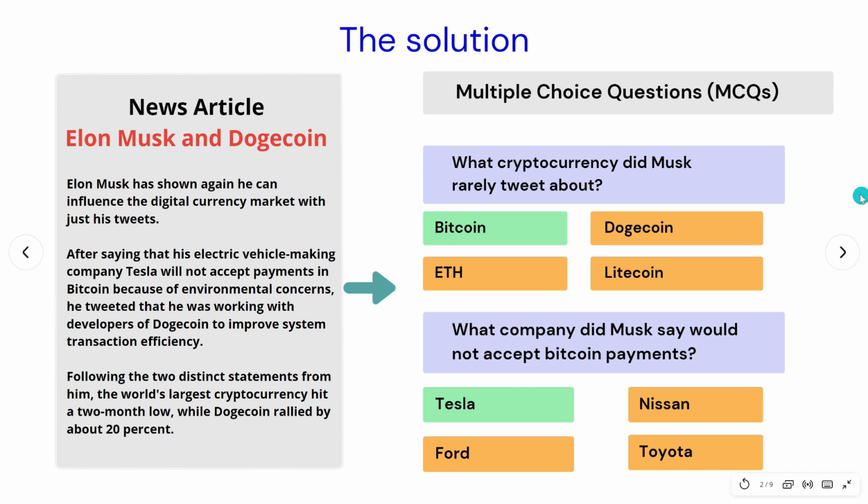So we are going to take an article on Elon Musk and Dogecoin, and automatically we'll generate these type of MCQ questions without any human intervention, as well as generate distractors for the correct answer.